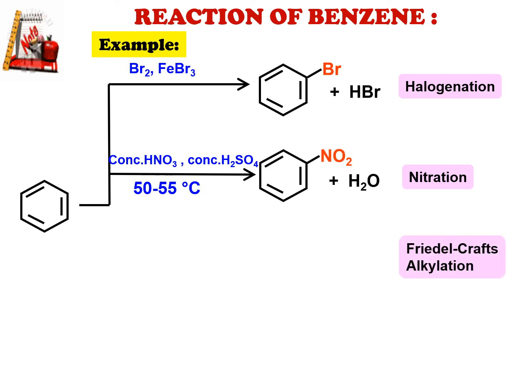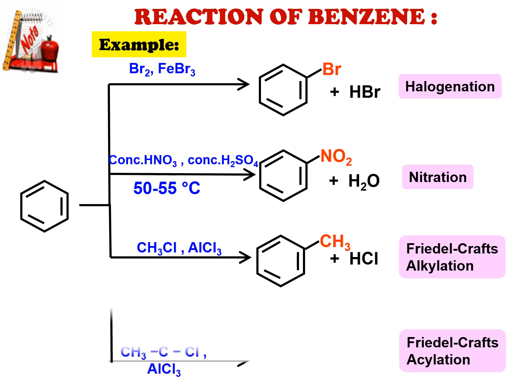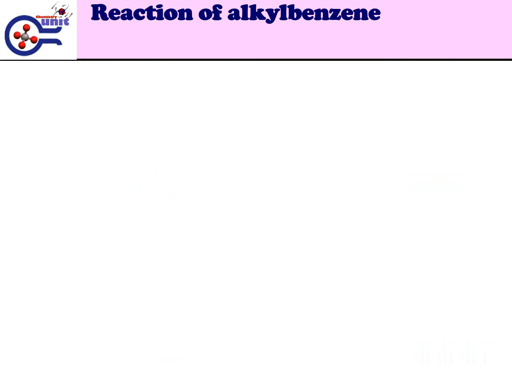Friedel-Crafts alkylation: benzene reacts with chloromethane in the presence of aluminum chloride to produce toluene and hydrogen chloride. Friedel-Crafts acylation: benzene reacts with acetyl chloride in the presence of aluminum chloride to produce acetophenone and hydrogen chloride. Reaction of alkylbenzene.